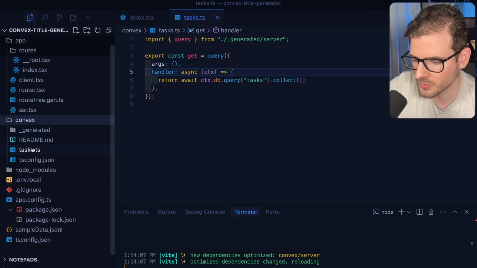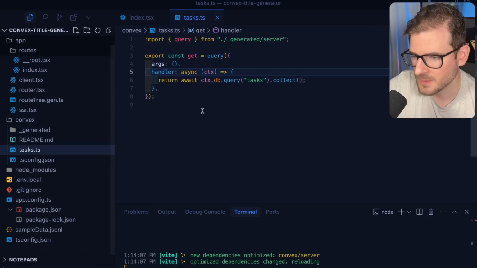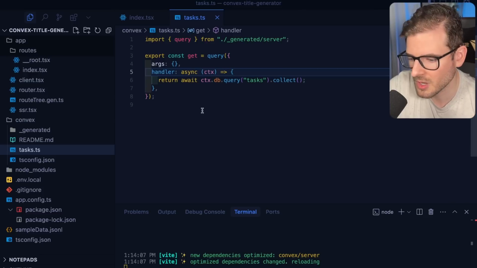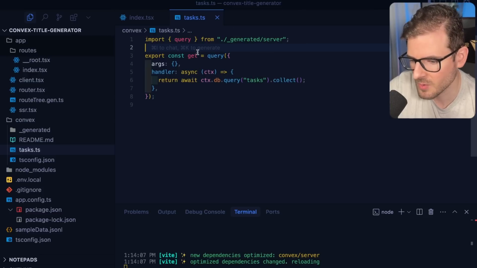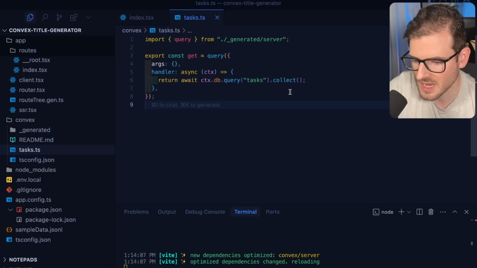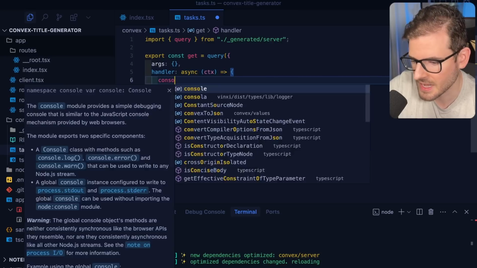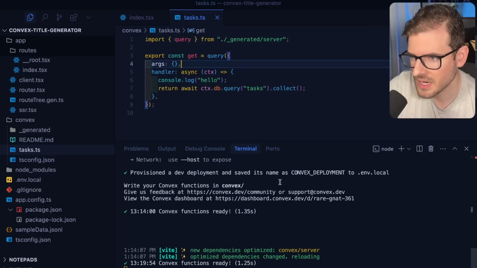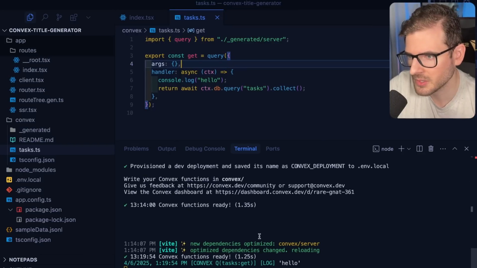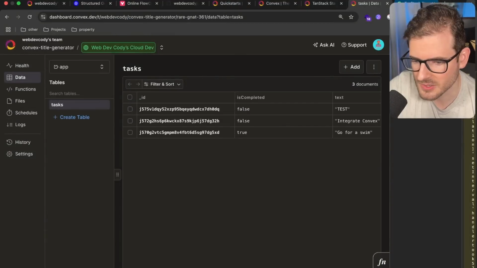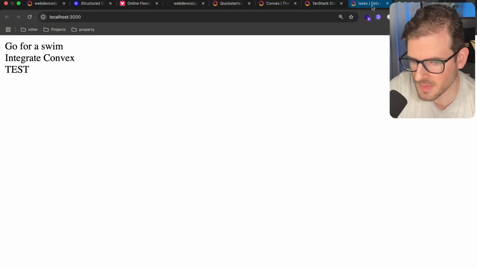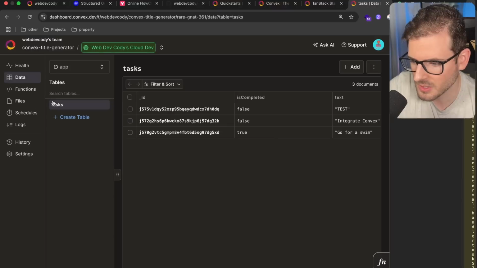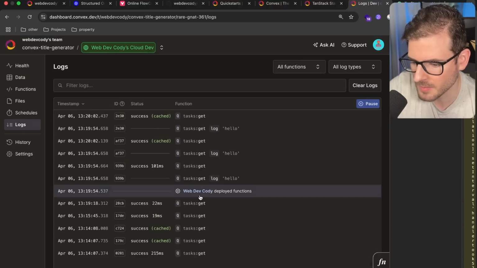And inside of this folder, any file that you make is basically going to be bundled and deployed to the Convex cloud when you create new queries or mutations. So the moment I change this and click save, for example, if I just add a console log and save this, you will see down here in my terminal, it's rebundling that function and deploying it out to Convex, which allows us to do a refresh on this page if you wanted to. And then we should be able to see some logs pop up over here.